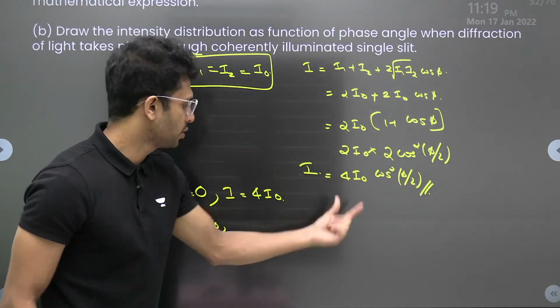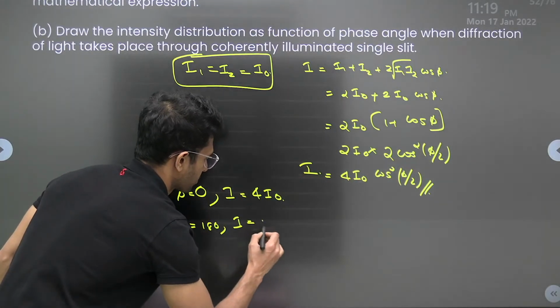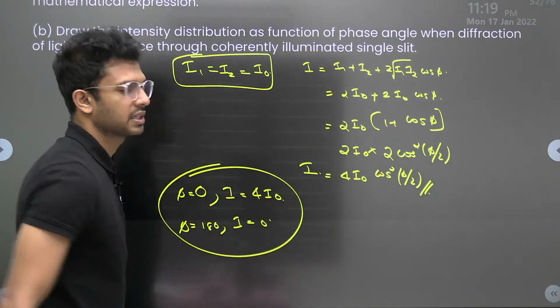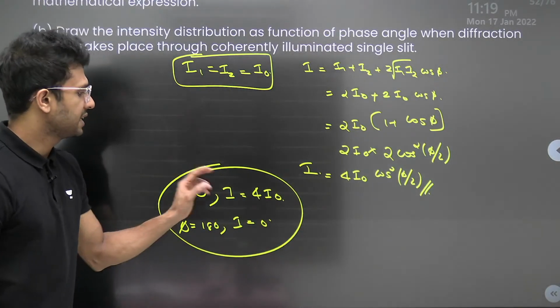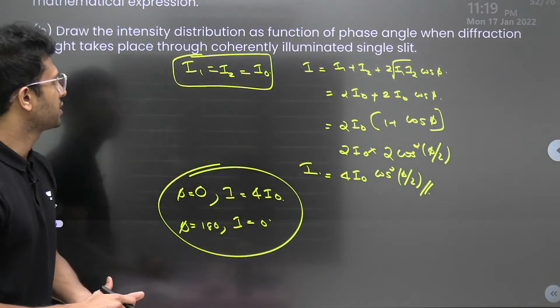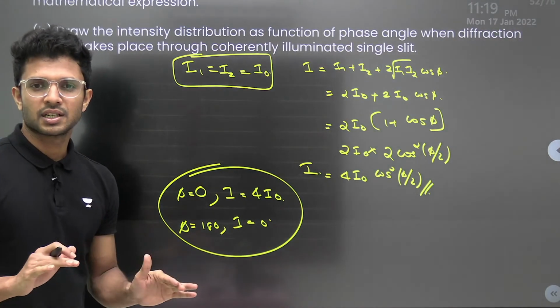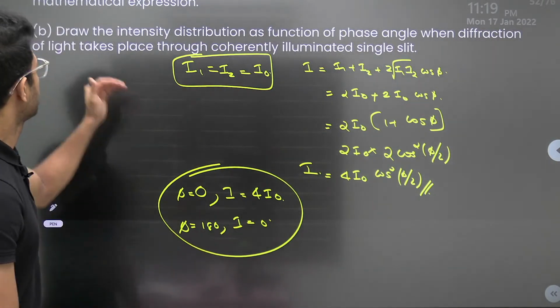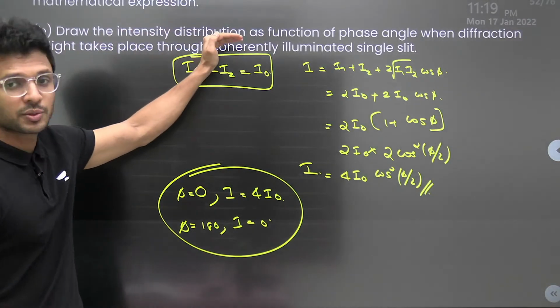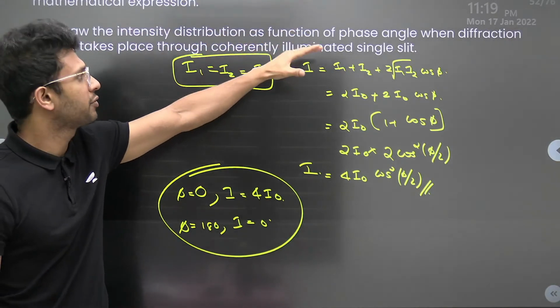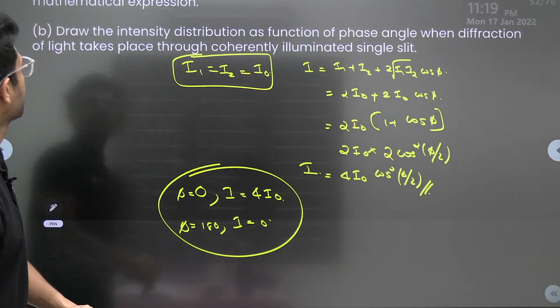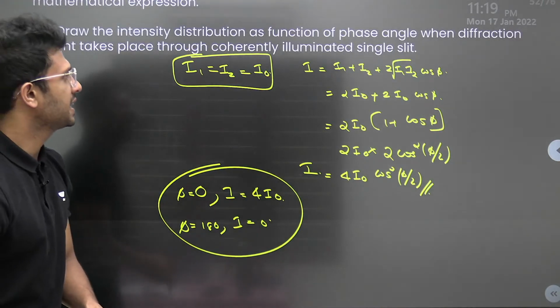Cos 90 is 0, so I will become 0. We have just proved that the intensity varies from a value of 0 to 4 I naught. Clear, everyone?